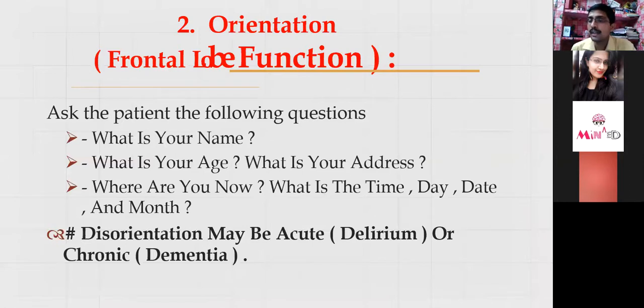Asking the name, we are trying to address the intellect of the patient. The orientation we are trying to address while asking the patient, where are you, where do you live. We can ask the patient, who is the prime minister, who is the chief minister, according to the literacy of the patient. We should definitely have questions according to the literacy of the patient.